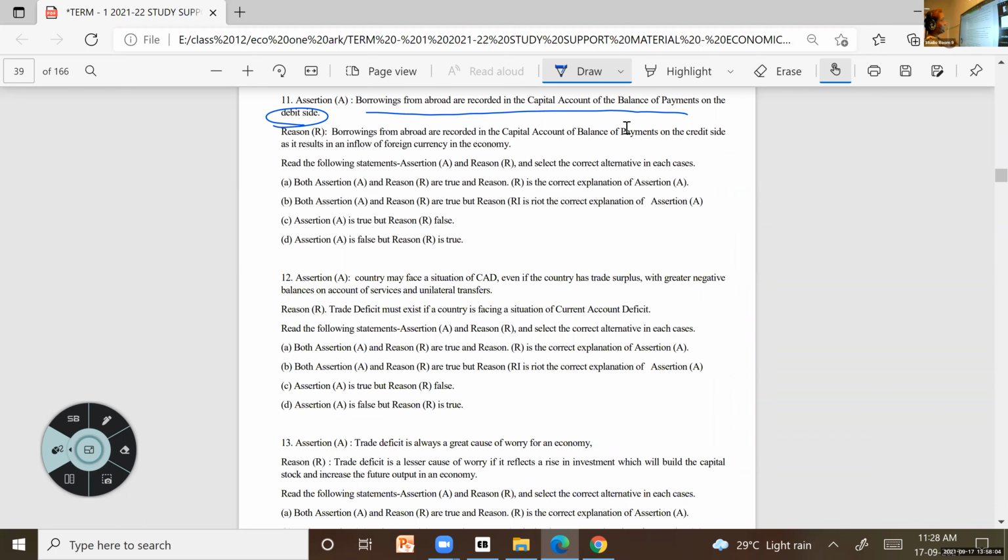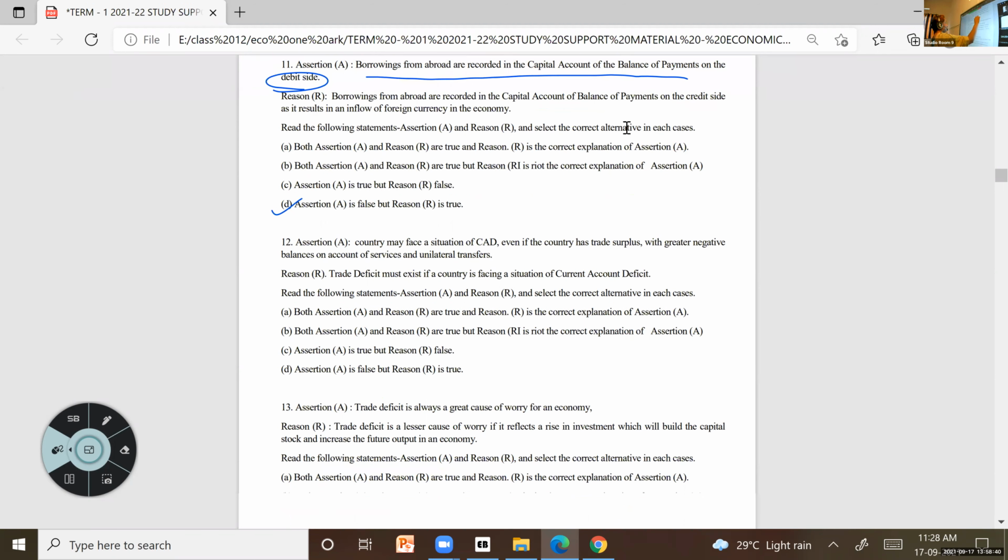So when you are reading, please understand and read, otherwise we will make mistakes. Borrowings from abroad are recorded in the capital account, but debit side is given, so that is wrong, because borrowings from abroad is an inflow of foreign currency and should be recorded on the credit side. So the answer here is option D: assertion is false and reason is true. Next one.